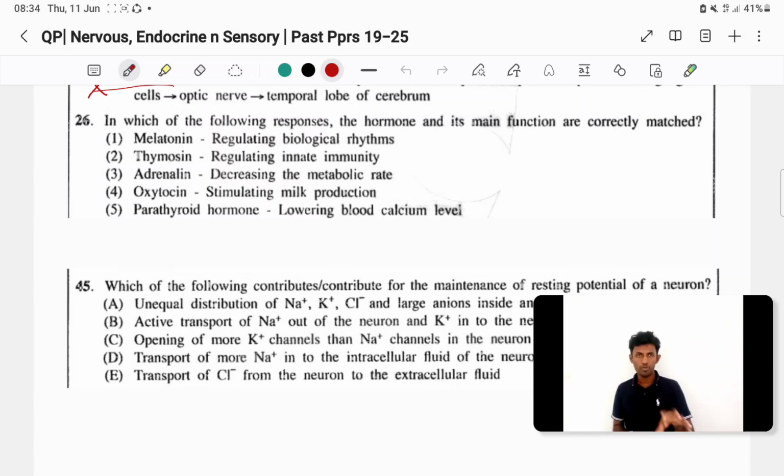Then we know the hypothalamus is connected with the pituitary, both the anterior pituitary and the posterior pituitary. So the posterior pituitary can store this ADH and oxytocin, and according to the requirement of the human body, they secrete. If more water absorption is needed in the kidney tubules, then they secrete ADH. If breast milk needs to be ejected, then oxytocin comes. And another common function of oxytocin is involvement in myometrial contractions of the uterus, right?